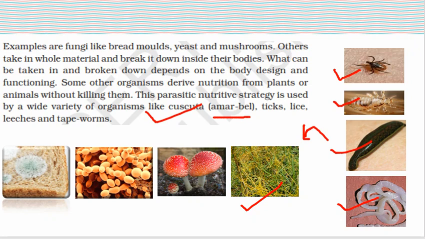Like we studied in the first slide also, the heterotrophic nutrition. Why do we call it heterotrophic? Because they depend on another organism to fulfill their nutritional requirements. Clear? And these all are the examples related to heterotrophic nutrition. Clear?